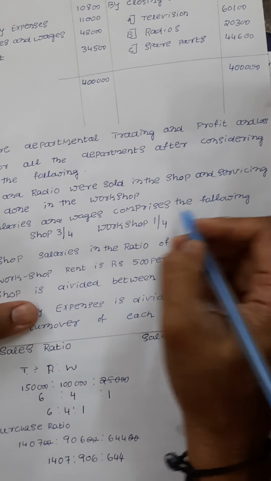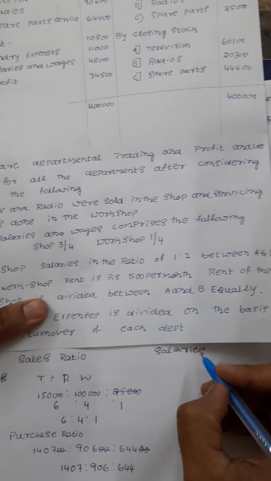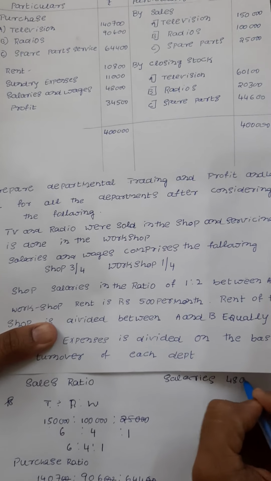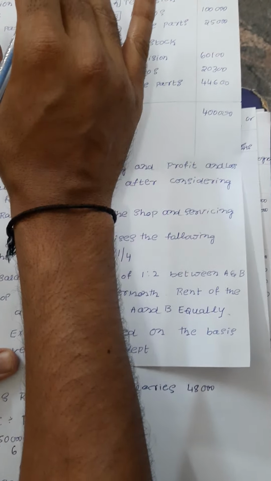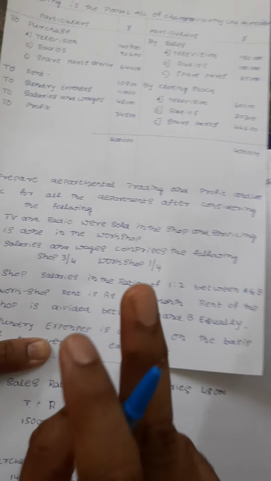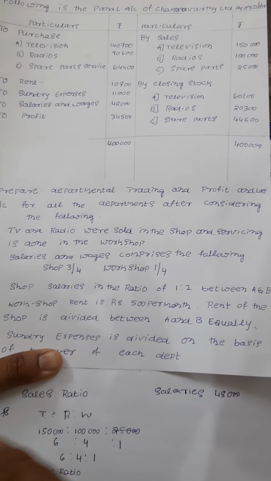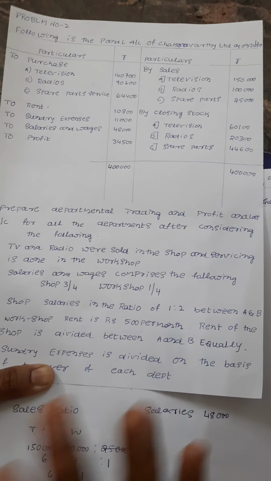Okay. Then salary and wages. What is the salary? They are given in the problem. Salary is given 48,000, salaries and wages. See, if they are given only wages, it will come to trading account. Salary and wages always belong to profit and loss account. Student, you are not supposed to get confused here. Whenever they give salary and wages, it belongs only to profit and loss account.